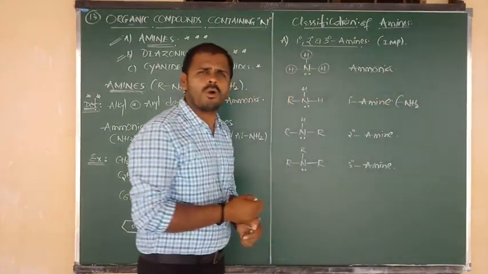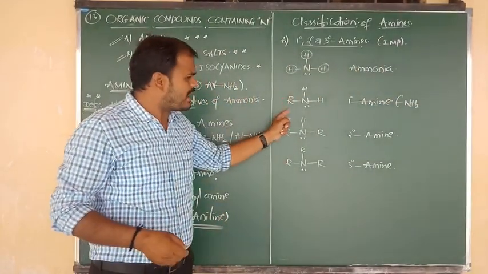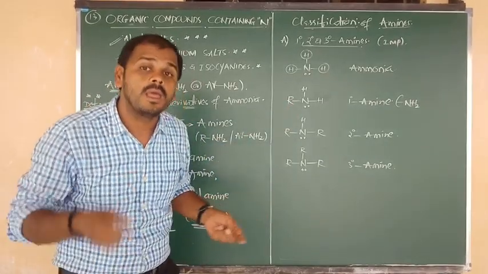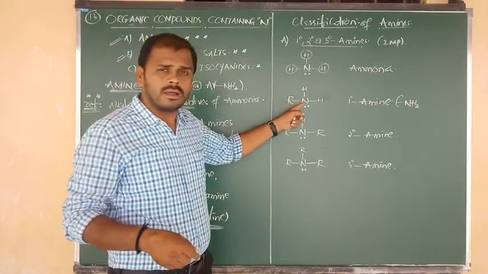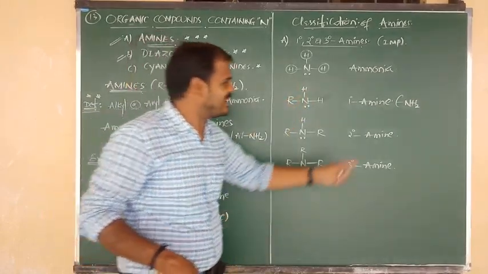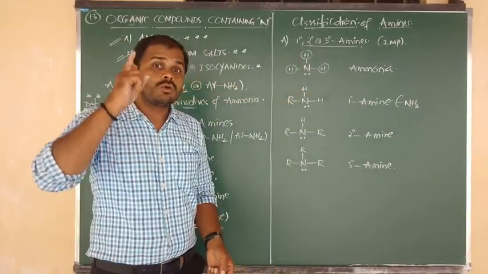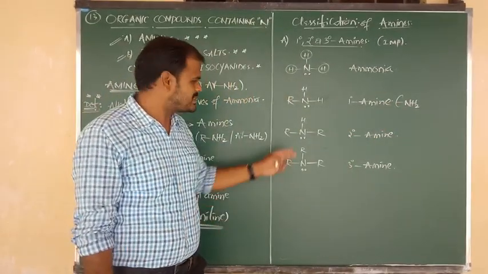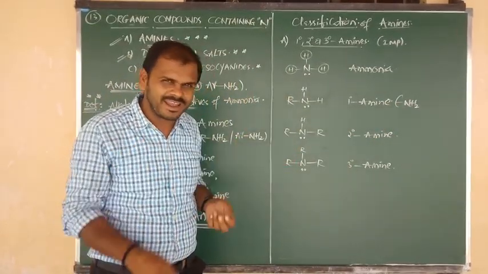Here the alkyl group may be methyl, ethyl, phenyl, benzene, whatever it may be, but nitrogen should contain 2 hydrogens. So the group should be NH2. Primary amines must contain the NH2 group, but secondary and tertiary amines won't contain NH2.